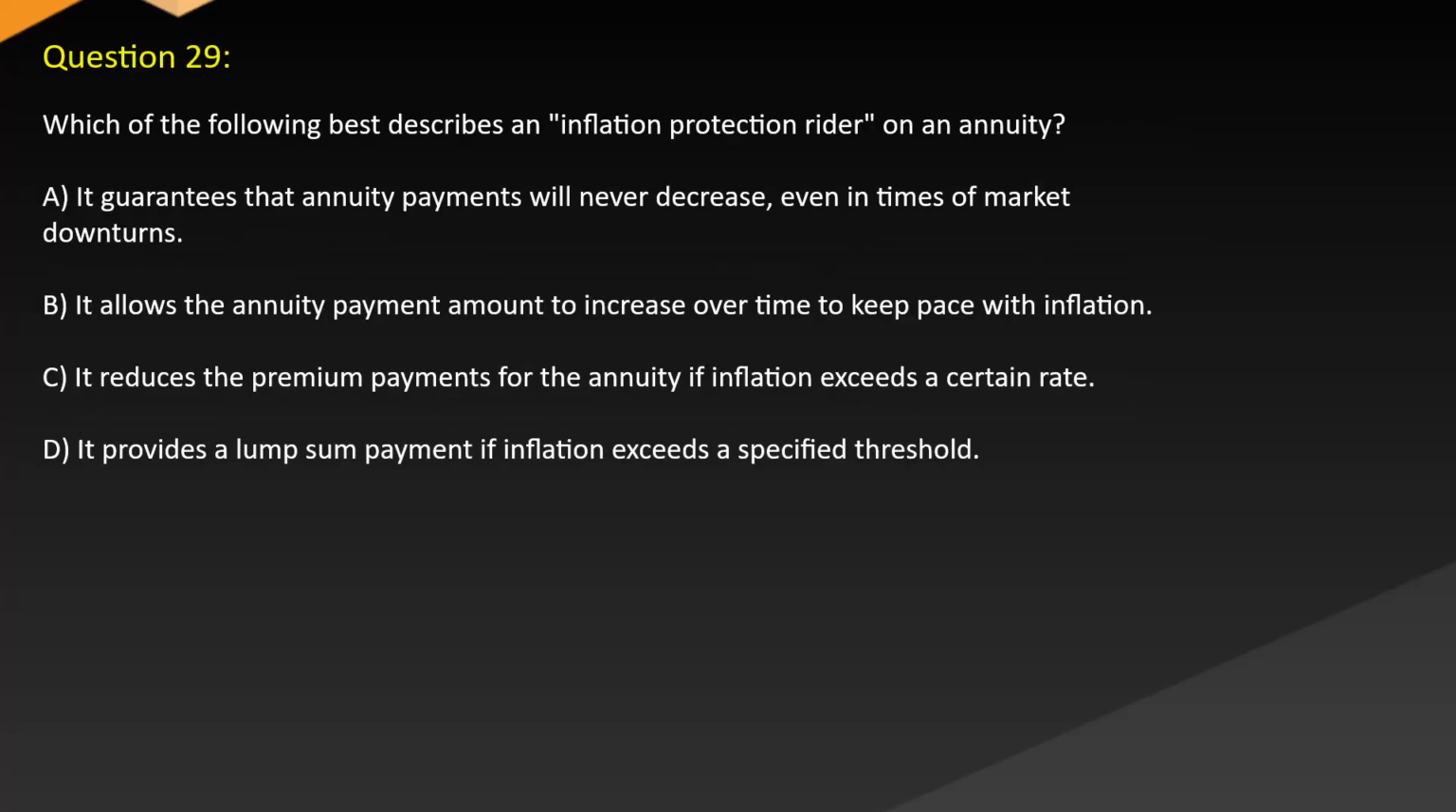Question 29. Which of the following best describes an inflation protection rider on an annuity? A. It guarantees that annuity payments will never decrease, even in times of market downturns. B. It allows the annuity payment amount to increase over time to keep pace with inflation. C. It reduces the premium payments for the annuity if inflation exceeds a certain rate. D. It provides a lump sum payment if inflation exceeds a specified threshold.